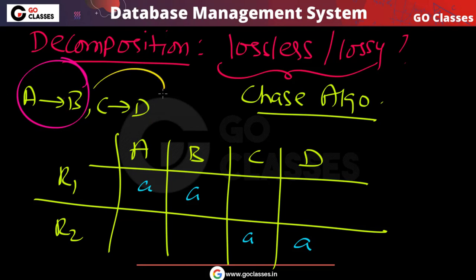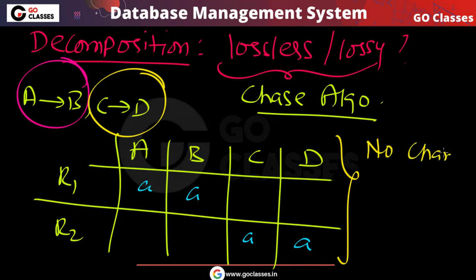You can also see there are no two tuples which have the same C value. So this is what we got, and there is no change now.